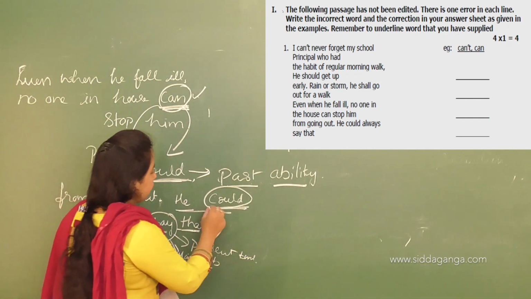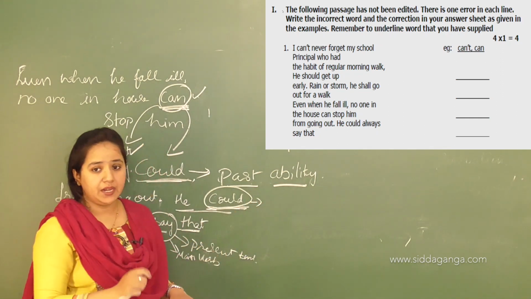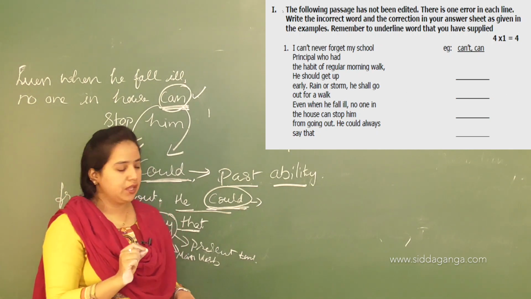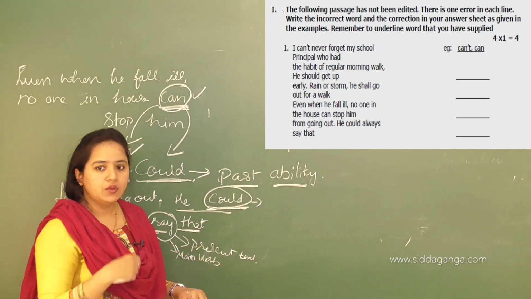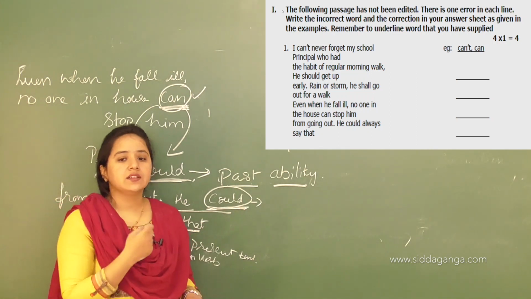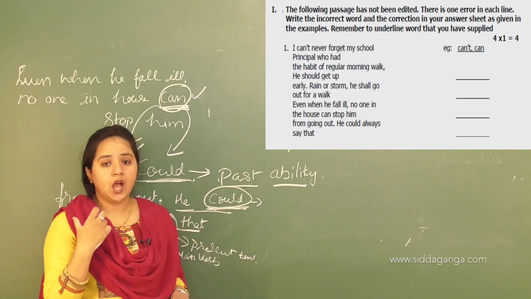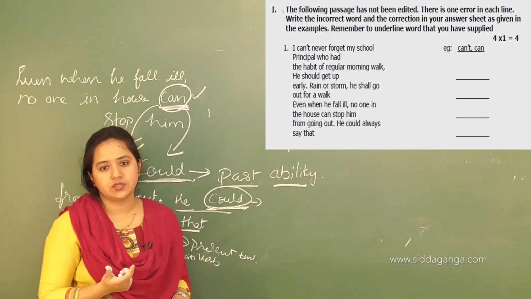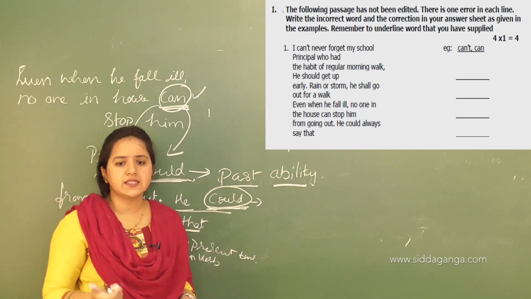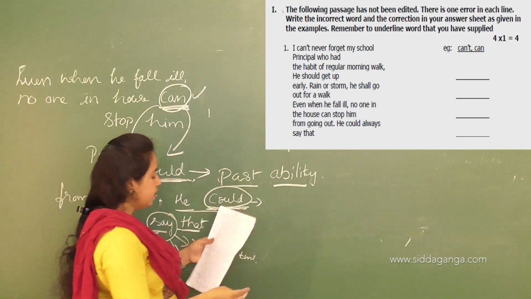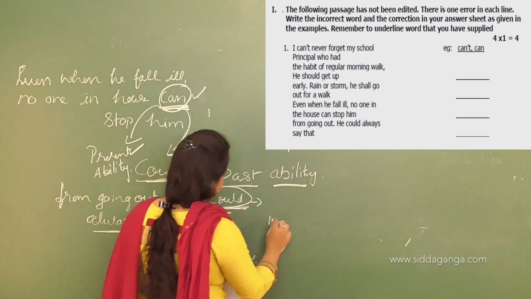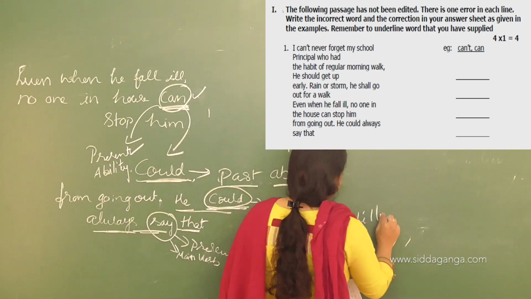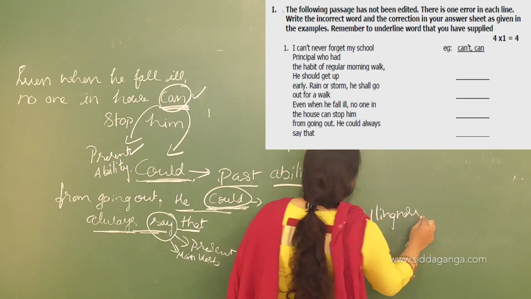Okay. When we are using could, it says about a past ability. But instead of using this could, it's better to use would. Okay. So it says it in a past tense. So the principal is saying how he is peculiar with his regular morning walk. Okay. How he gives more importance to the regular morning walk. He would always say that. Okay. So instead of using this, it says about willingness. If we use would, as in the rules I have told you, willingness. Okay, willing to do it.